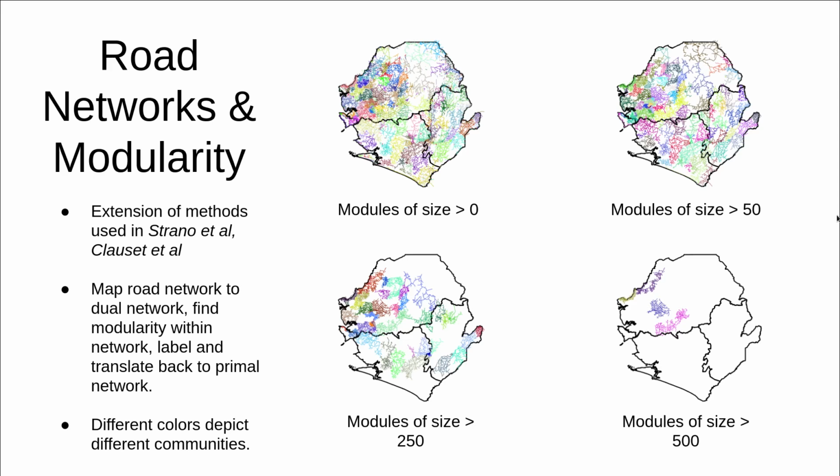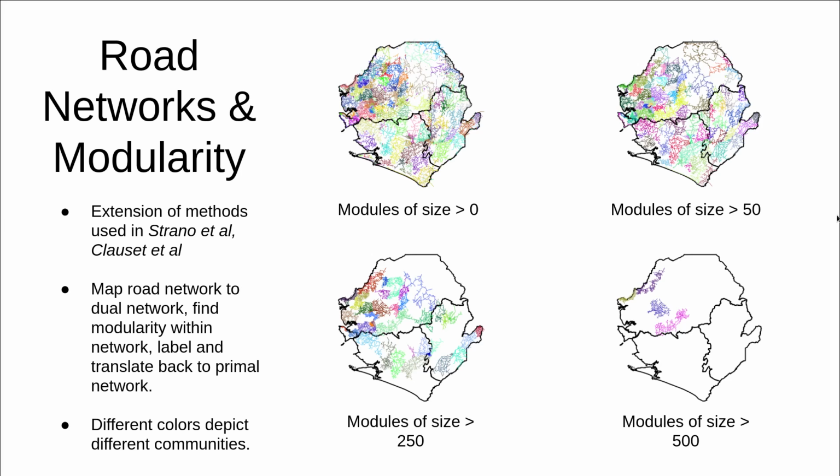So one of the things we were interested in with respect to this data set was investigating how road networks impacted the spread of the disease throughout the country. And to do this, we used a subset of the methods from Strano et al. They used their methods on the whole of Africa. We restricted those methods to only Sierra Leone and used them with respect to the original SMAC dataset.